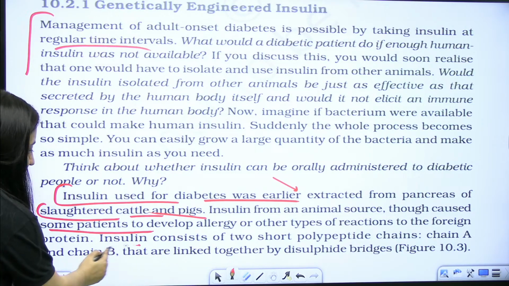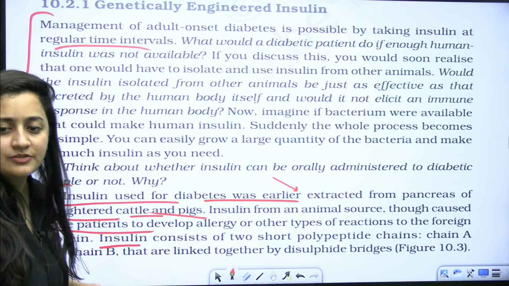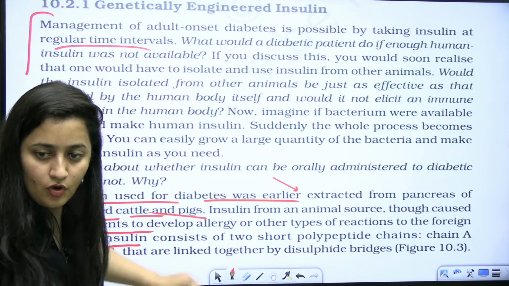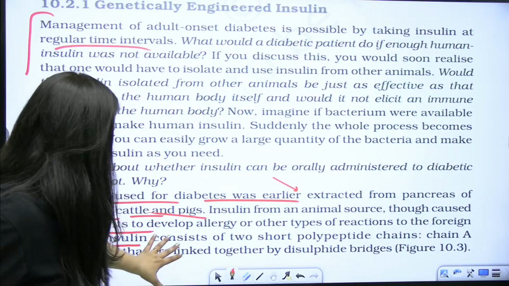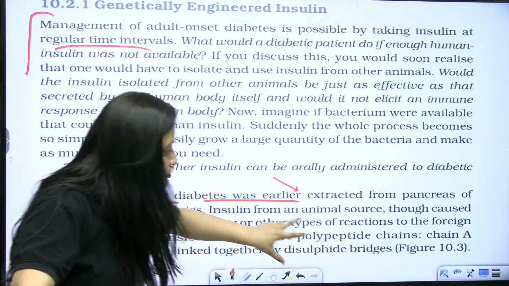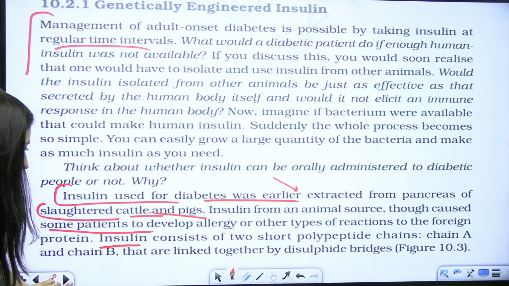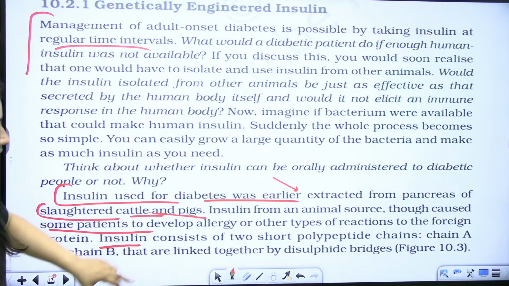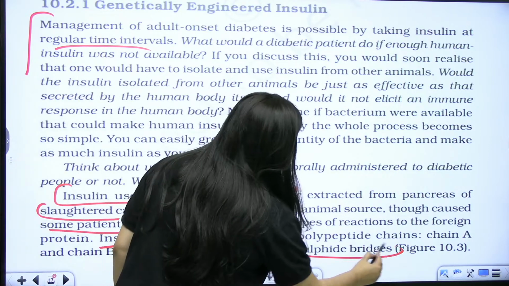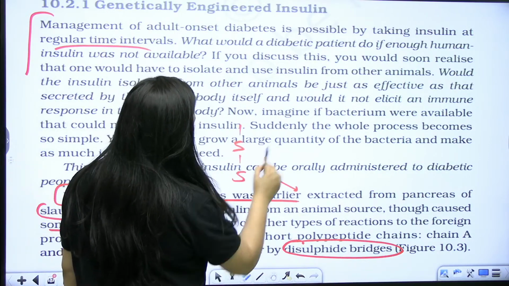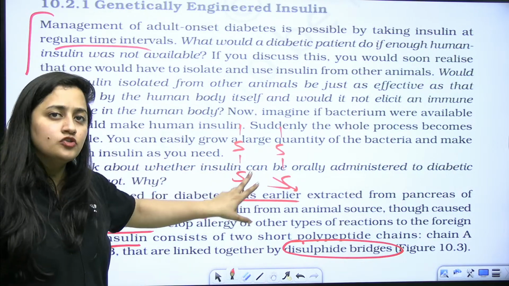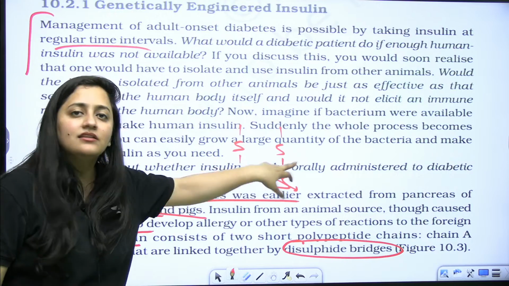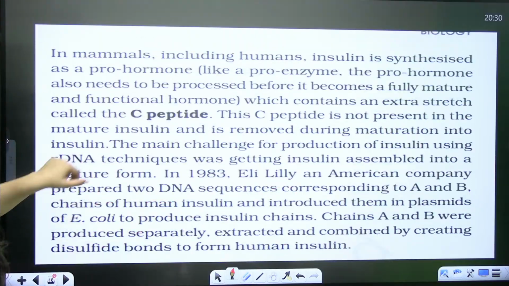So when you talk about insulin, the structure is also explained here, right? Can you see that? Insulin consists of two short polypeptide chains, chain A and chain B, and they are linked together by disulfide bridges, right? Two sulfide bridges are there, so it is connected together by disulfide. Di means two sulfide bridges are there. These are the sulfide bridges. Clear, bache?